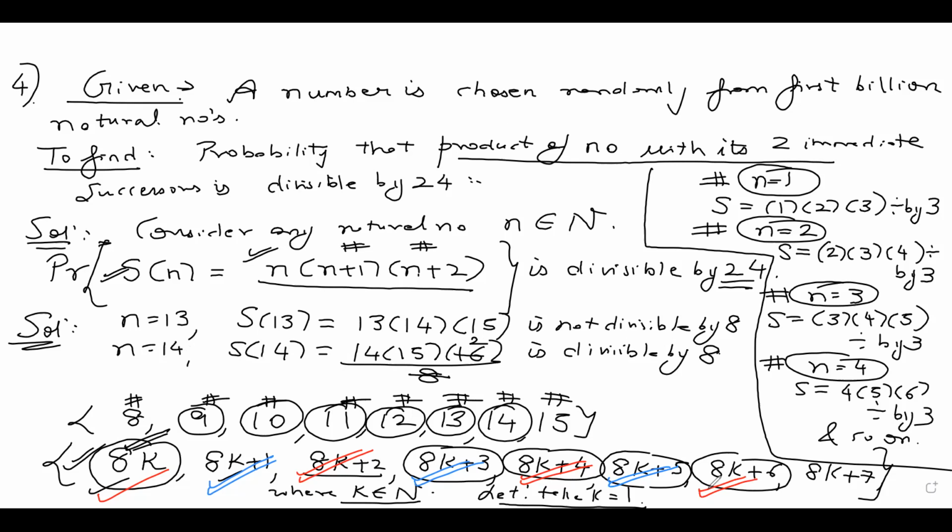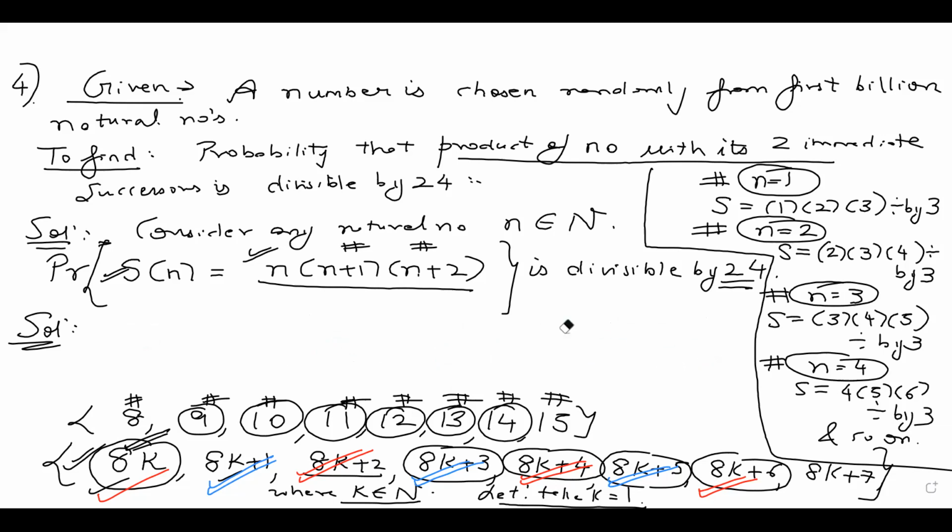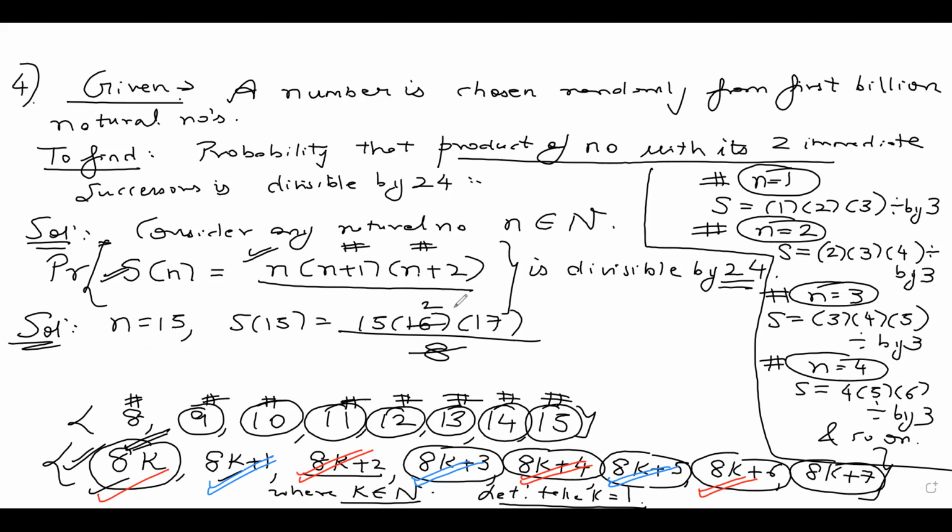And then let's take the last one. Let's check out the last one, which is 15. So 15 is of the form 8k plus 7. So if I put n as 15, S of 15 will be 15 into 15 plus 1, 16 into 15 plus 2, 17. It's divisible by 8. 8 2s are 16. So I can put a red tick here that this is also divisible by 8.